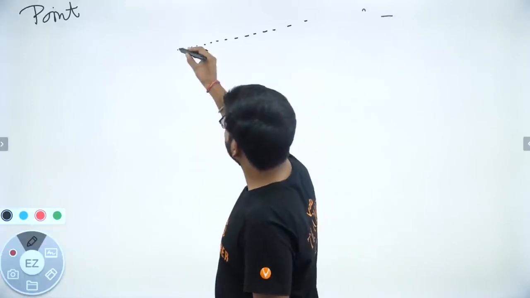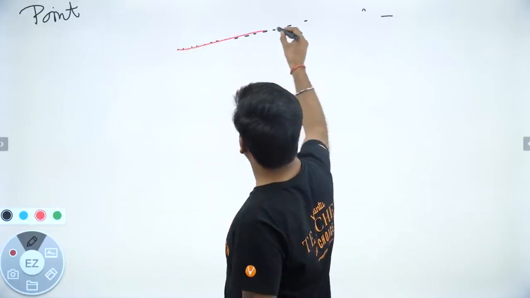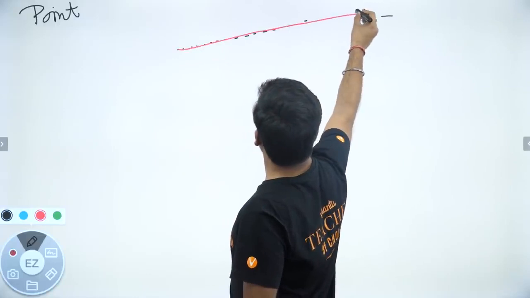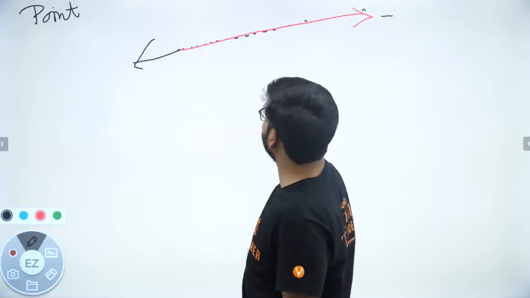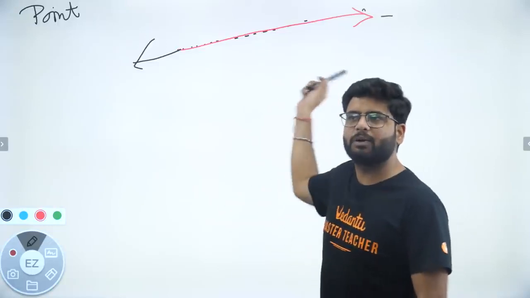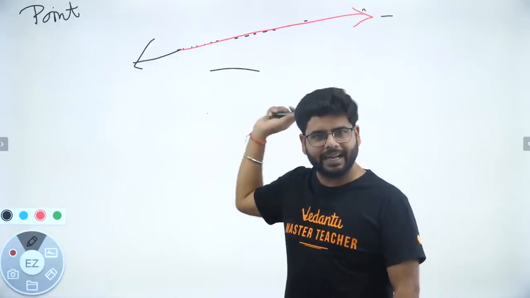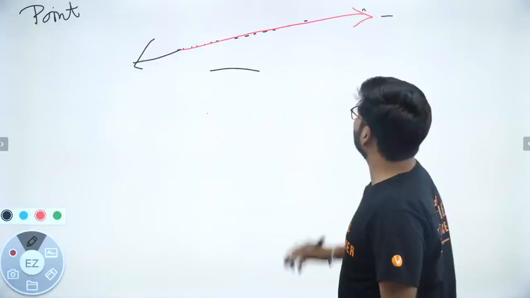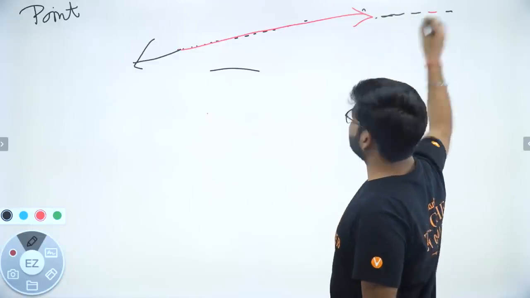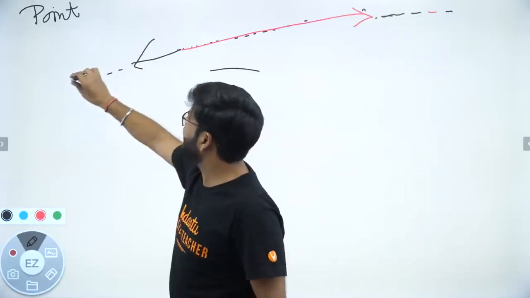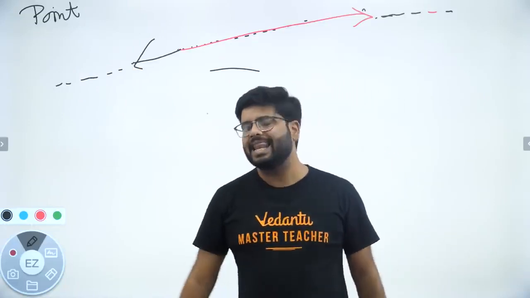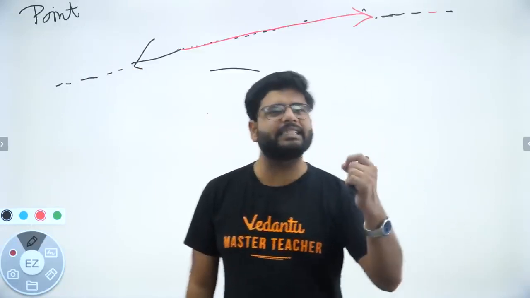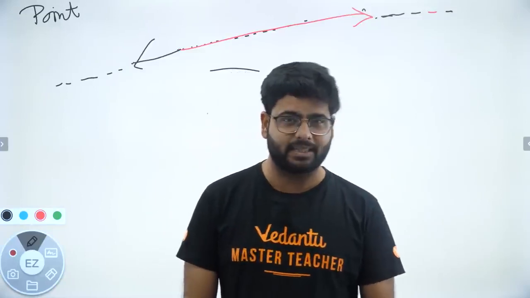So what happens if I just join all of these points? If I join all of these points, I will get a line. It can be extended in both directions. You can see that, right? Now I can take as many points as I want further. I can take points in this direction as well. So what is a line? A line is a collection of points, okay?